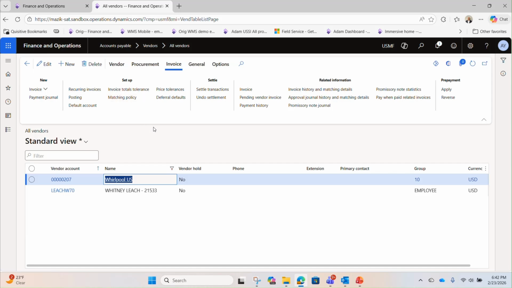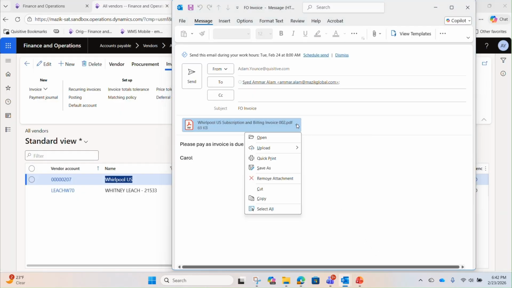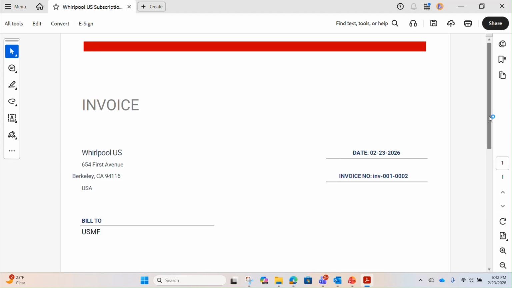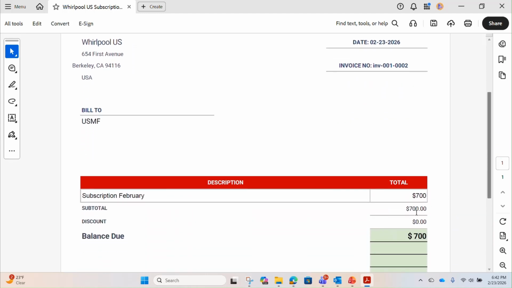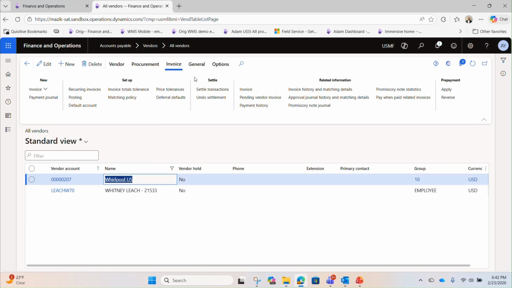Now let's go ahead and simulate having the invoice being sent to us from a vendor. As you can see, I created an email to our monitored email box and I have an attached invoice. This invoice number format is 2, dated 2/23/26 for a total of $700. This will be the invoice that the OCR is going to read and post into our system for us automatically.